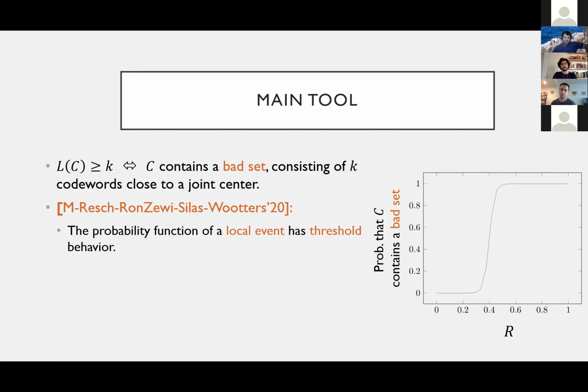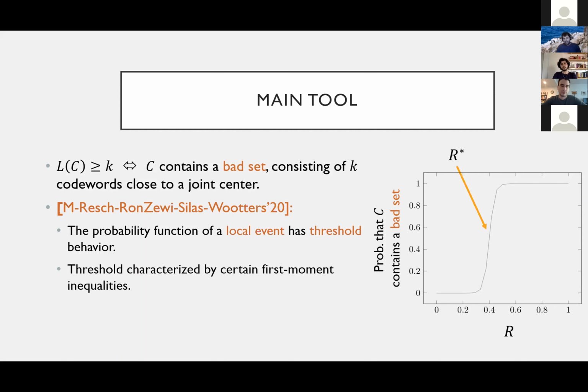So what this work says is that if you want to plot the probability that a random linear code of a given rate R satisfies some local property as a function of R, then this graph is going to have threshold behavior, which means that up to some rate, which we call the threshold, it is going to be very, very close to 0. And then abruptly, it's going to rise up and become very close to 1.